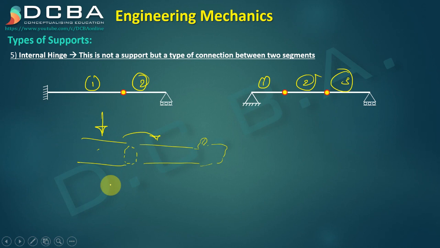So what an internal hinge does is, the only work it does is to transfer the reactions from one segment to the other segment, such that continuity is maintained in the entire structure. Okay, this is the purpose of an internal hinge. Now, this internal hinge is,